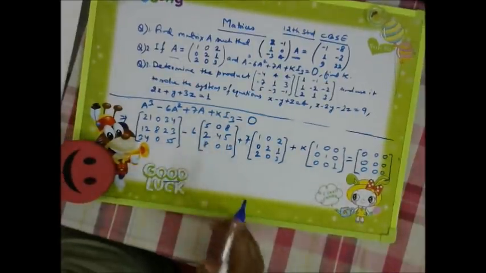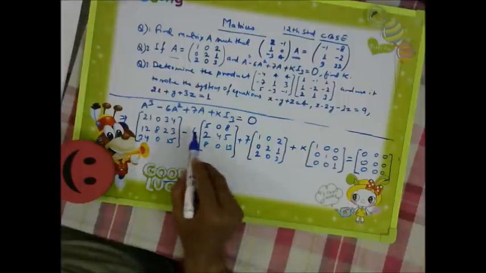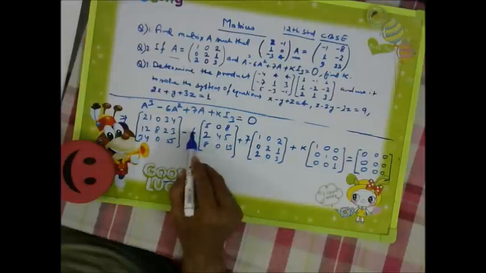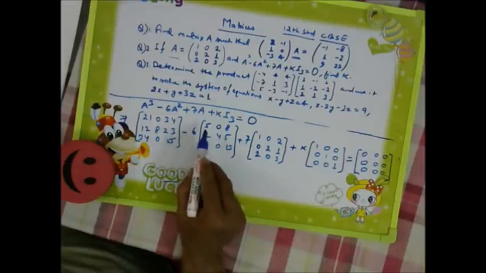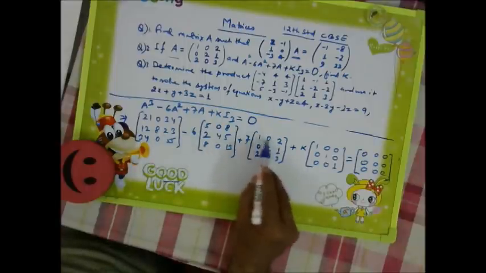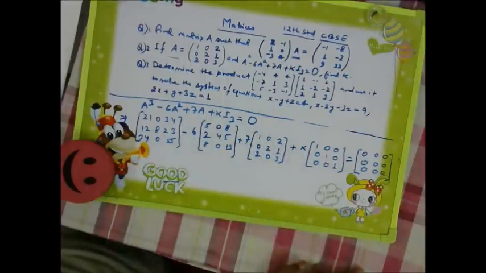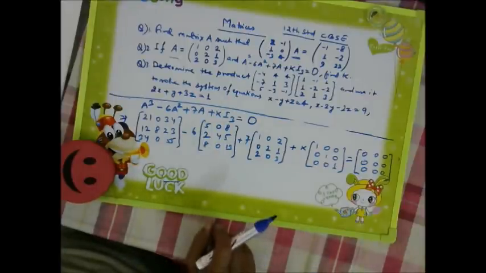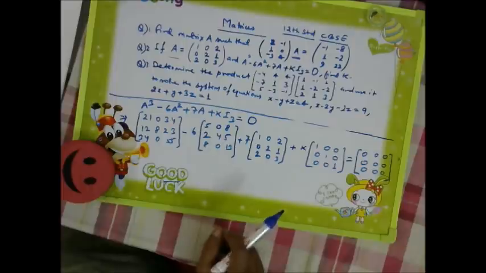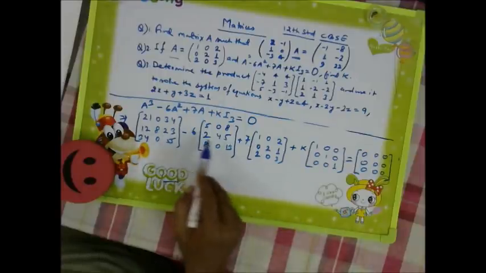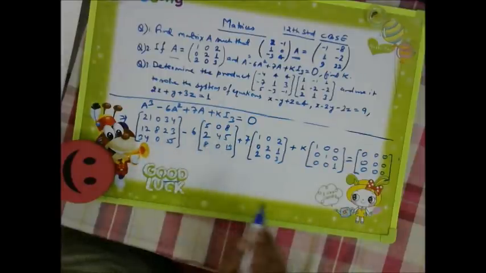Now we need to multiply. Which one? This 6. So in multiplication of a matrix, this 6 will be multiplied with each element. 7 will be multiplied with each element. This is the beauty, whereas it is not there in the case of a determinant. In a determinant, it will be multiplied with only one row or one column. So this difference is there in multiplying a constant to a matrix.